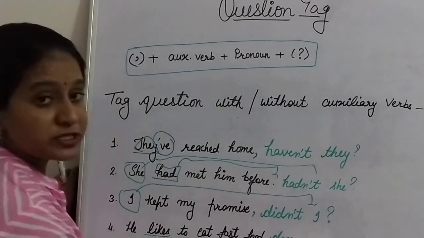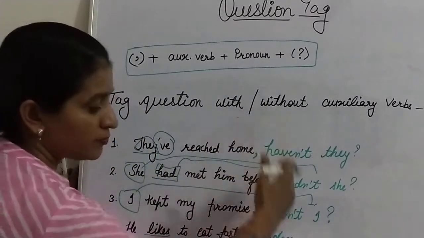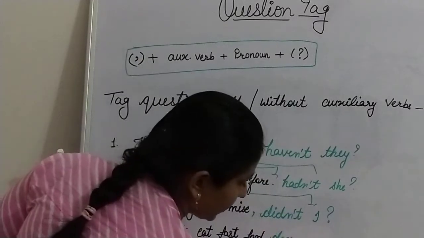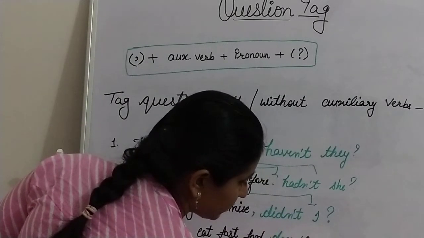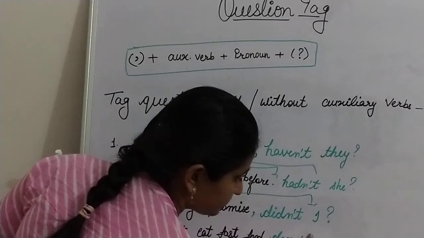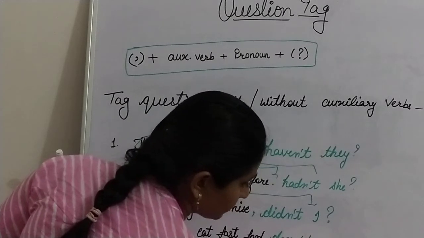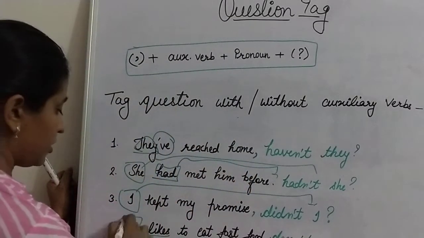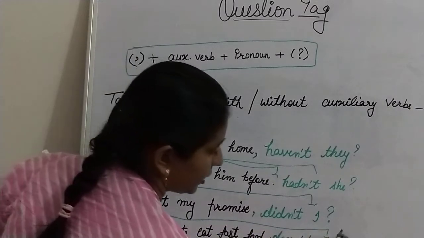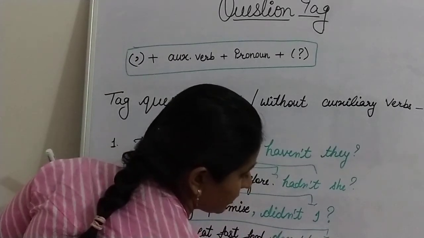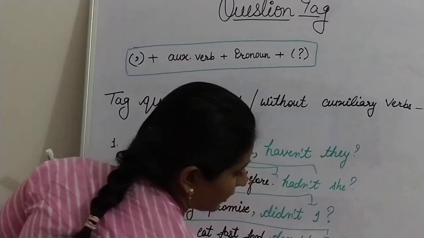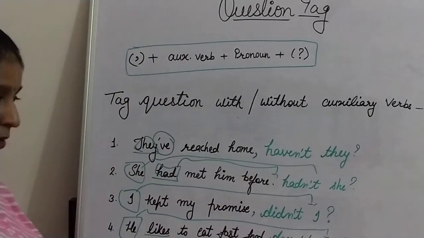And here your statement is positive, so you have a question tag in negative. Negative of does is doesn't, and your pronoun is copied here as it is: doesn't he? And at the last, a question mark.